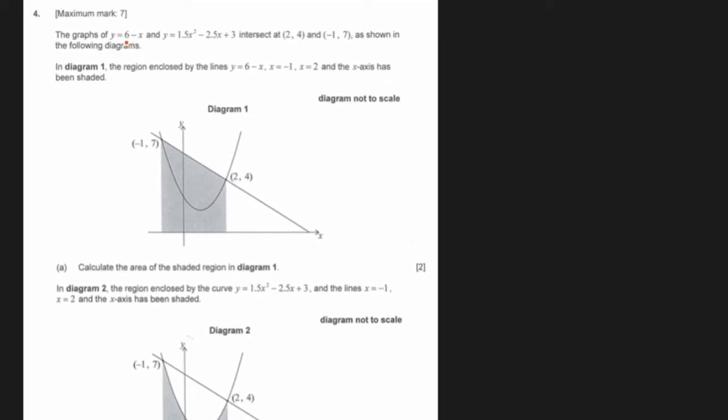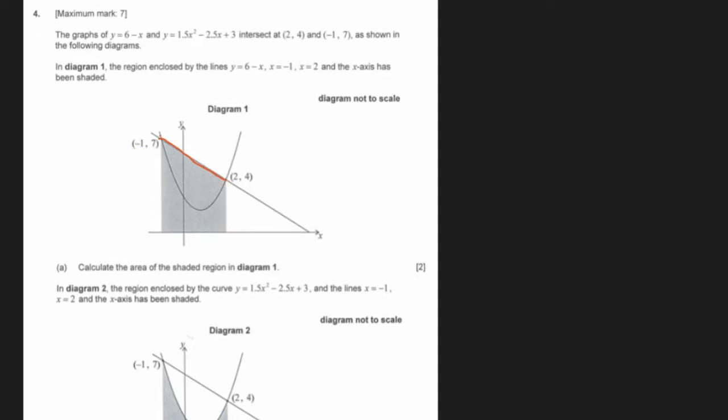The graph of y equal to 6 minus x. Okay, 6 minus x is this one, this straight line, and y equal to this curve is a quadratic parabola. Intersect is (2, 4), okay, and (negative 1, 7) as shown. The region is enclosed by the shaded region they're talking about. x equal to minus 1 is the coordinate here. So this is the line they're talking about, x equal to 2 and the x-axis. This is what is enclosing the shaded part.